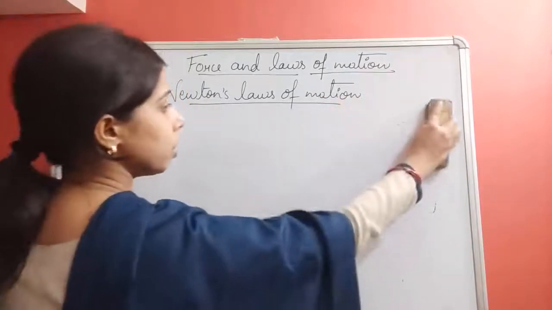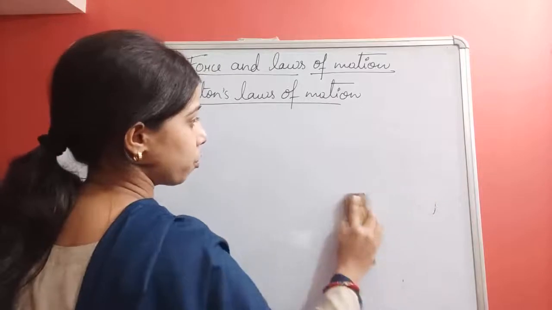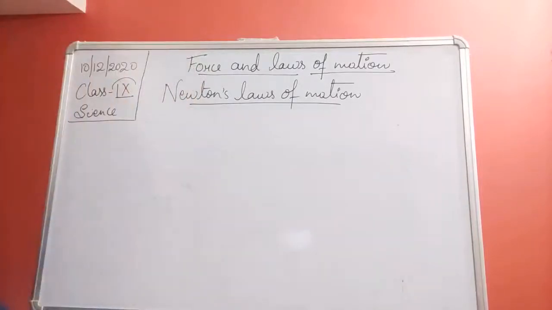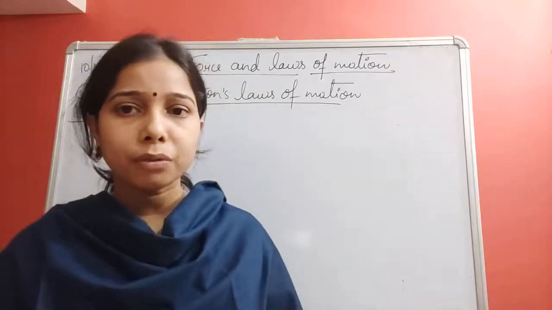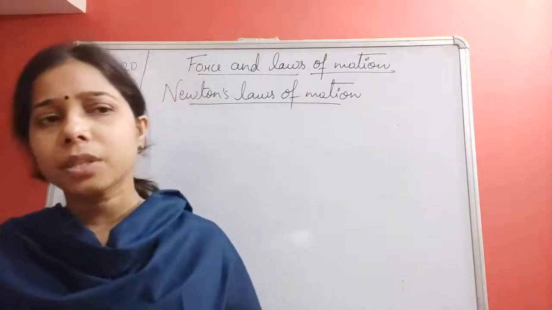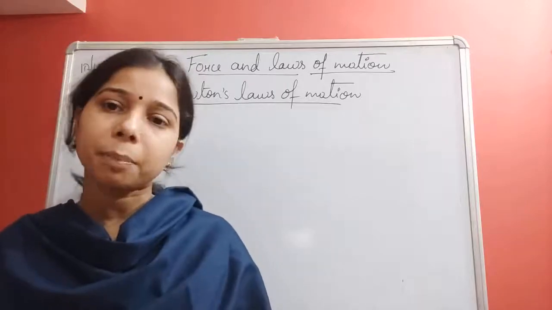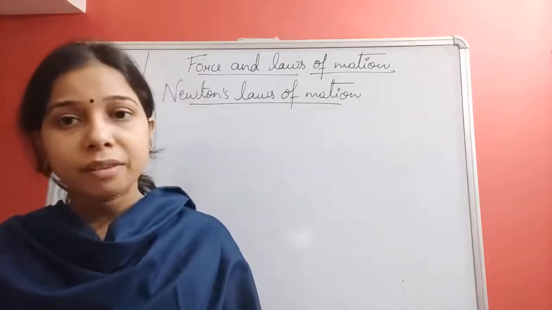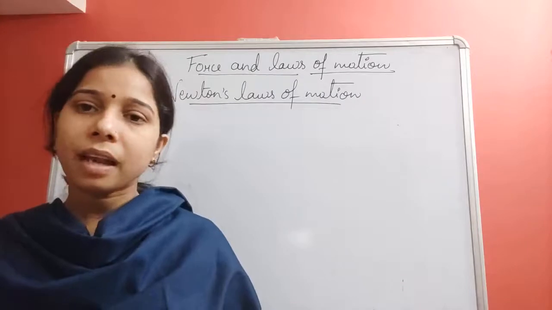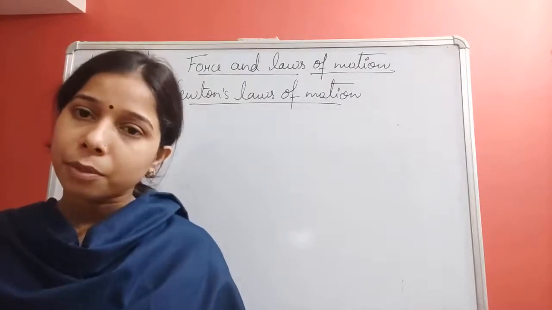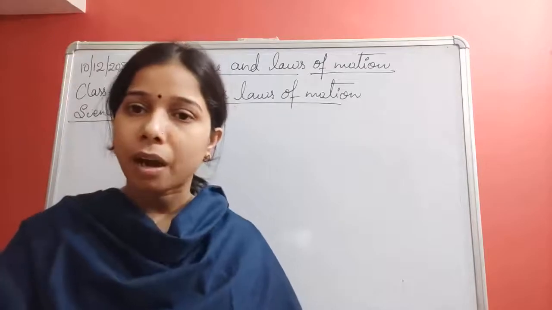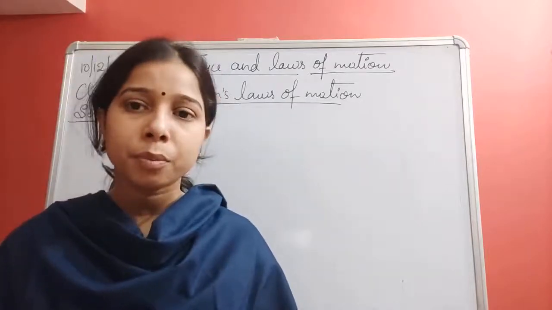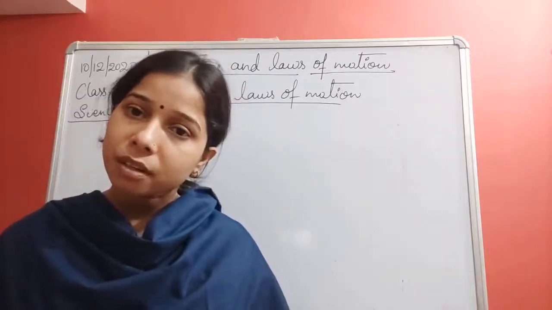In Newton's laws of motion, we will talk about the first law of motion. Suppose, students, a book is kept on a table, so it is at rest. What will happen after some time when you look at the book? It will remain at rest. After half an hour, when you look at the book again, it will remain at rest.